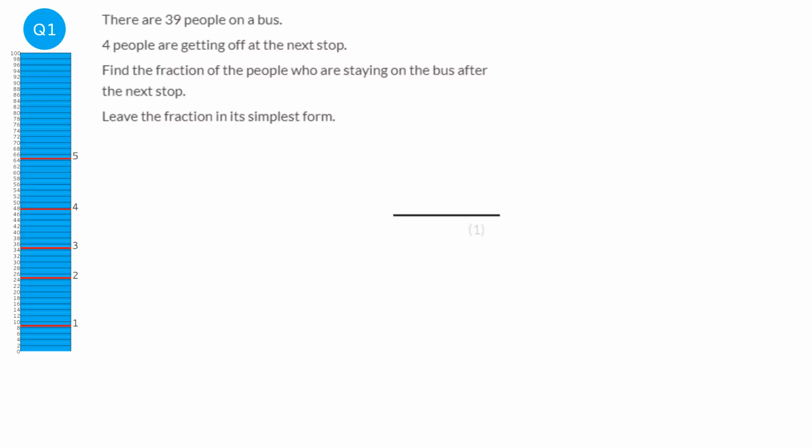Enjoy! If there were 39 people on the bus, and 4 people got off the bus, that would leave 35 people remaining on the bus. So the fraction of people staying on the bus is 35 out of the 39 people on the bus. So our answer is, as a fraction, 35 over 39. And we can't cancel that any further.